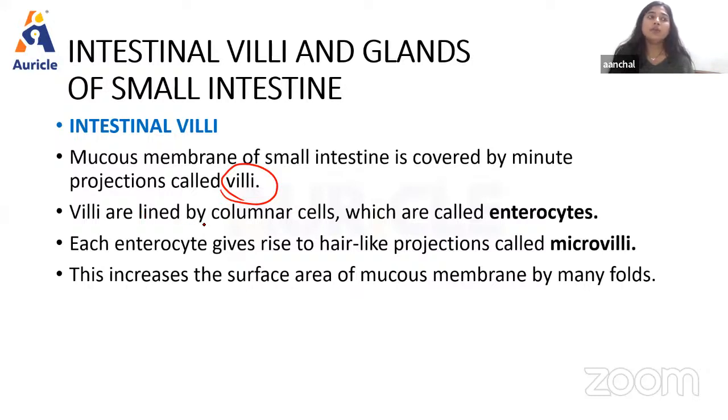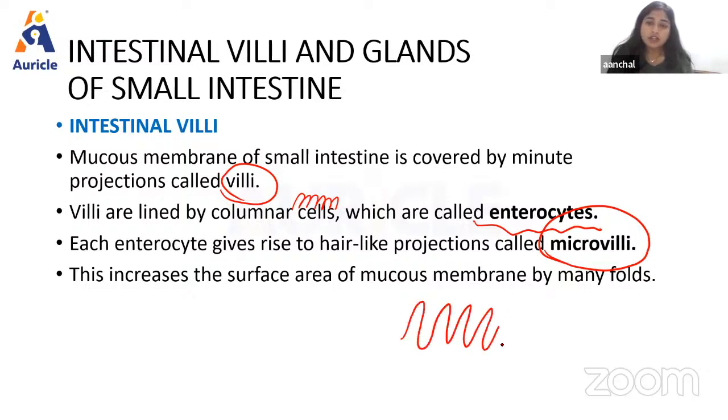So there are some columnar cells also, and these columnar cells are known as enterocytes. Now, each enterocyte gives rise to hair-like projections, and over those enterocytes we have microvilli also. This basically increases the surface area of the mucous membrane many folds. So basically, they are present in folds like this, so that the surface area will be increased, so that maximum absorption of food takes place here.